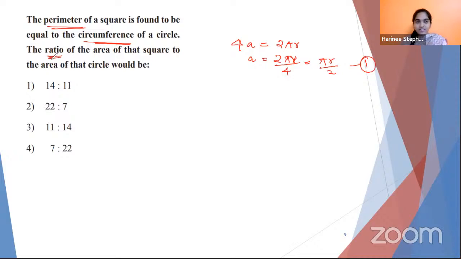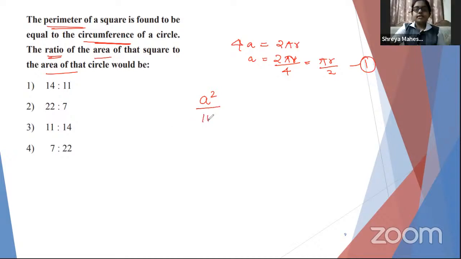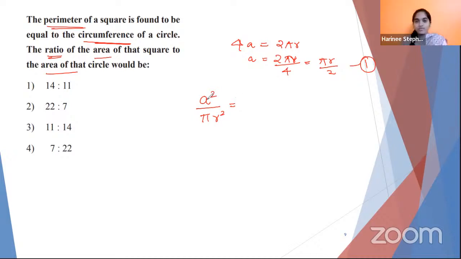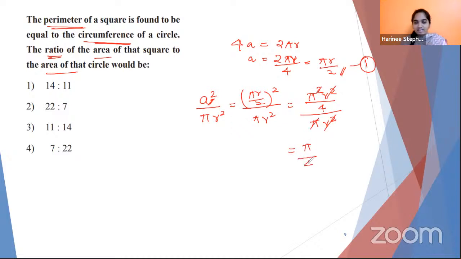Coming to the next part, the ratio of the area of the square and the area of the circle. The area of the square is a square. And what's the area of the circle? Pi r square. Instead of a, I substitute the value I found: pi r upon 2 the whole square divided by pi r square, which expands to pi square r square divided by 4, divided by pi r square. So r square gets cancelled, one of the pi gets cancelled. So it's pi divided by 4, or else 22 by 7 divided by 4.